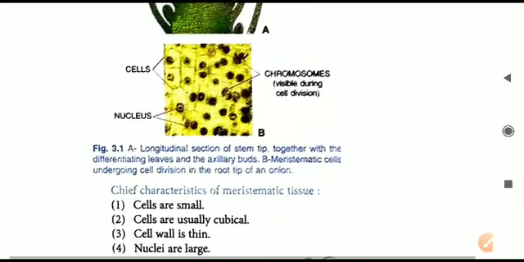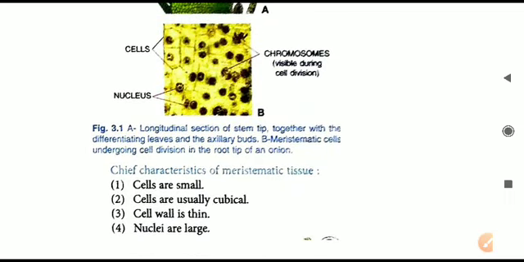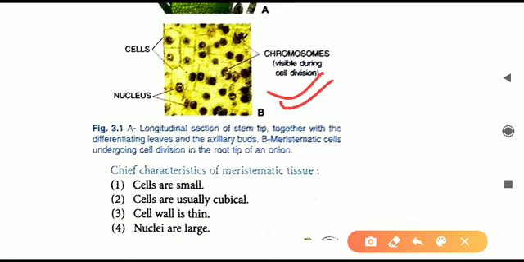Now we will deal with the characteristics or the properties of these tissues. We will also observe the diagram that is given here about the meristematic tissue. This is how the meristematic tissues or cells appear when seen under a microscope. So the first thing, cells are small. Second, they are all cubical in nature.